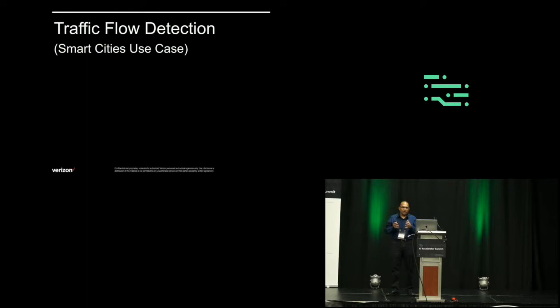For this next one, the whole genesis is traffic flow detection. Verizon has a tie-up with multiple cities throughout the United States and also outside. What we are trying to do is focus on a specific area where we detect the traffic flow and congestion patterns on a given intersection or street. I will explain how it is done.